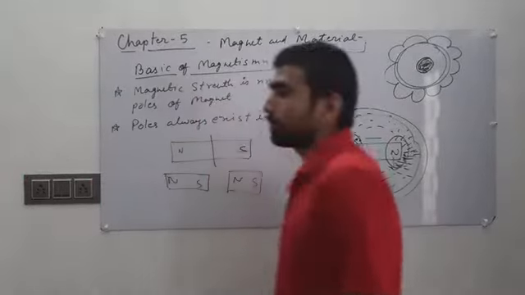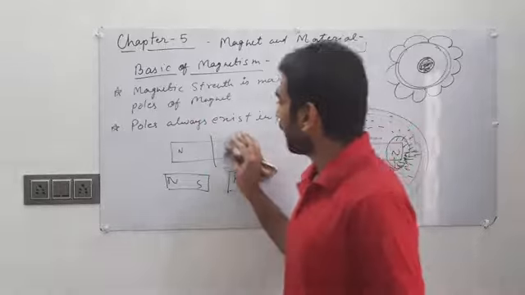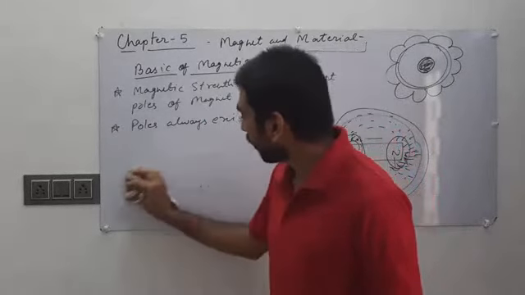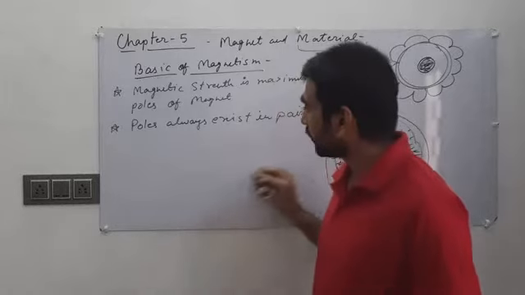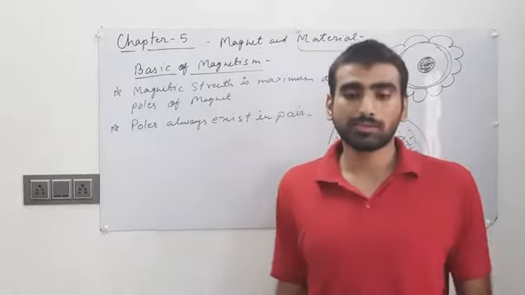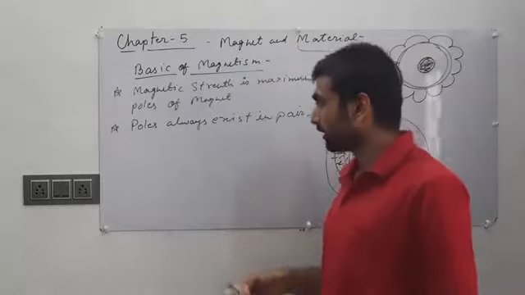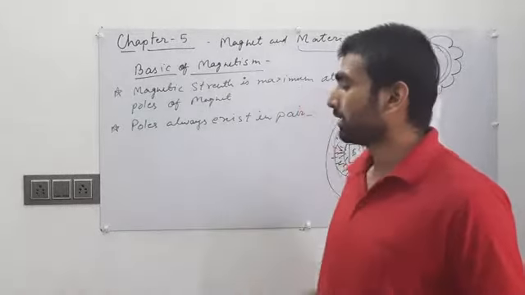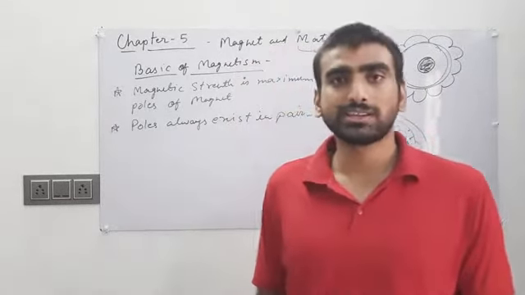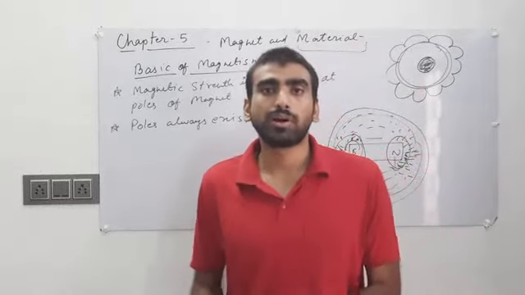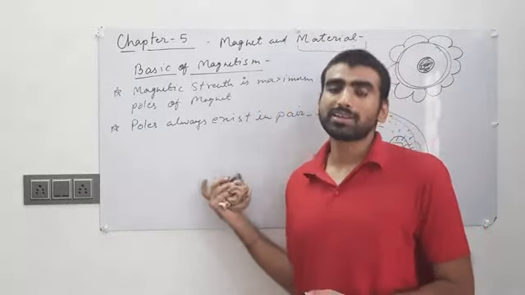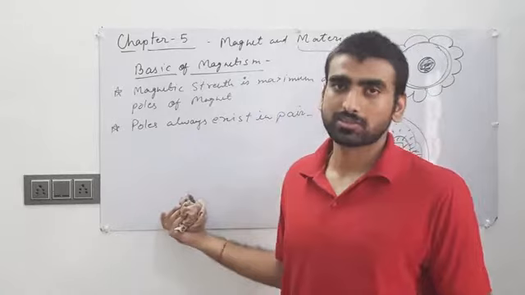If you remember, magnetic field lines of a magnet cannot be produced by a single pole. On the other hand, in the electrostatics chapter we saw that electric field lines can be produced by a single static charge. This is the difference between magnetism and electrostatics.